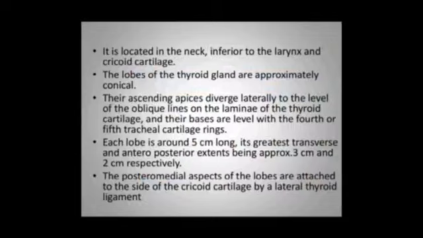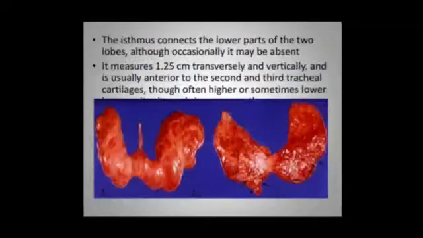Each lobe is around 5 cm long. Greatest transverse and anteroposterior extents are approximately 3 and 2 cm. The posteromedial aspects of lobes are attached to sides of cricoid cartilage by a lateral thyroid ligament. The isthmus connects the lower parts of the two lobes, although occasionally it may be absent. It measures 1.2 cm transversely and vertically, usually anterior to the 2nd and 3rd tracheal cartilages, and it can vary high and low.